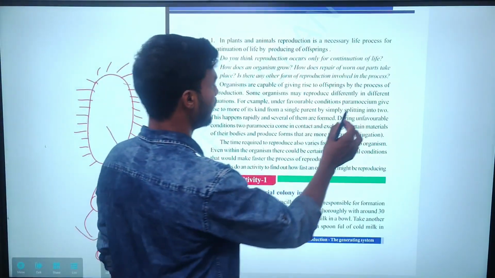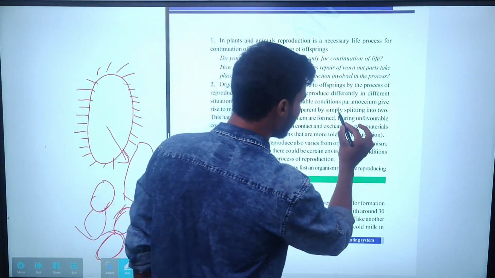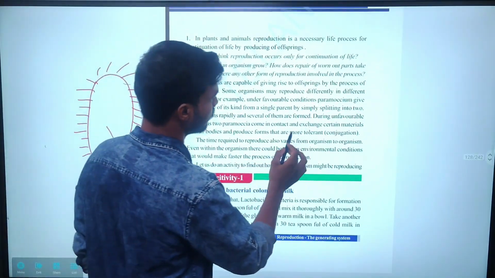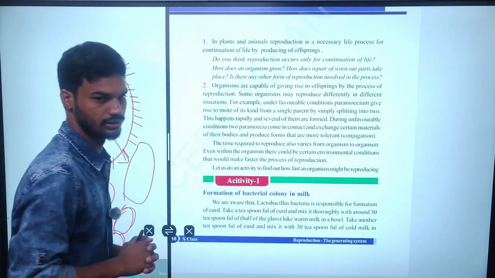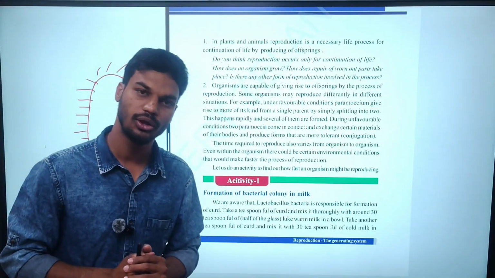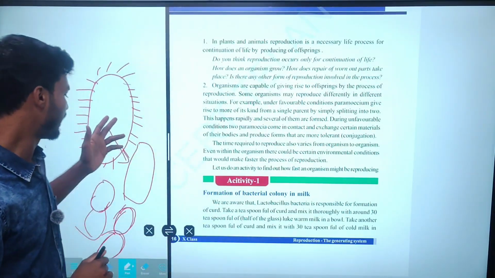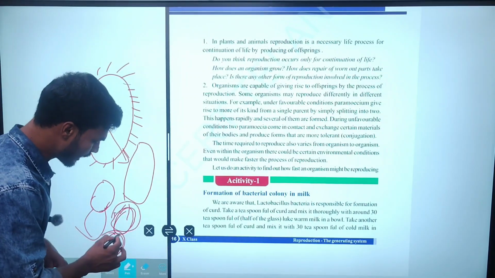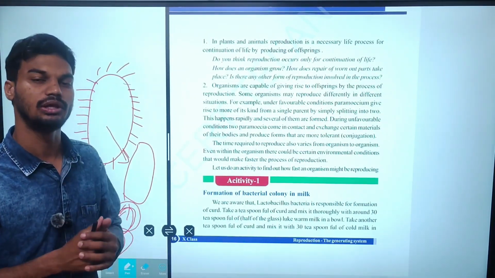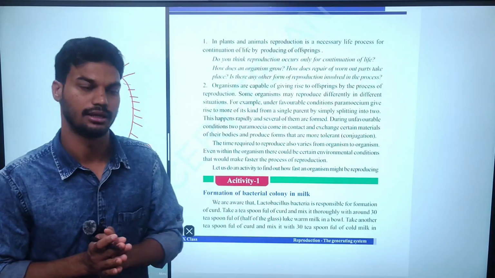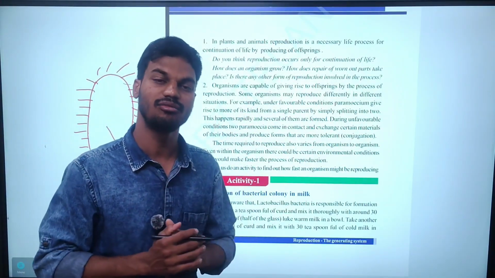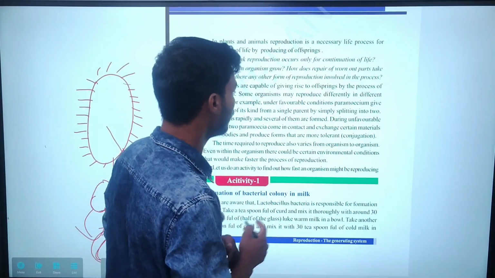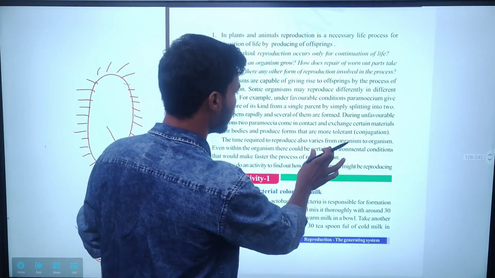So under favorable conditions, it splits into two individuals. In paramecium, reproduction takes place by splitting into two individuals, and the two new individuals are able to live separately after splitting. This can happen under favorable environmental conditions. Clear? Next, what happens during unfavorable conditions?